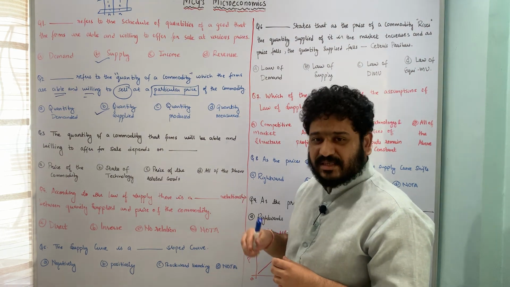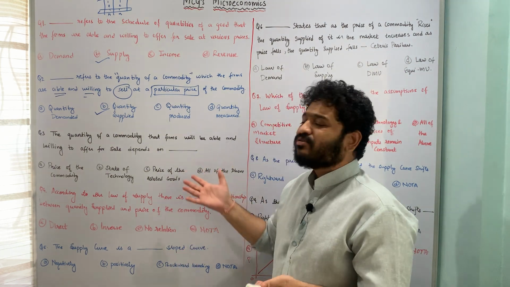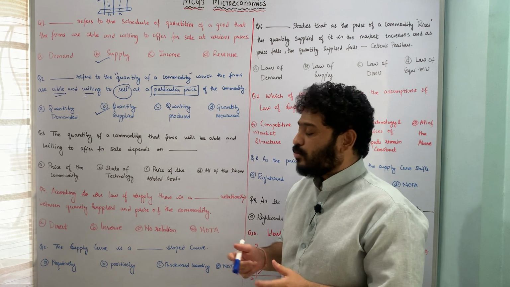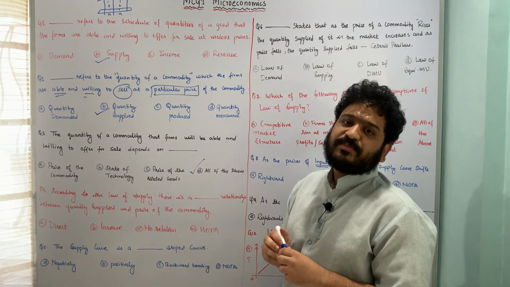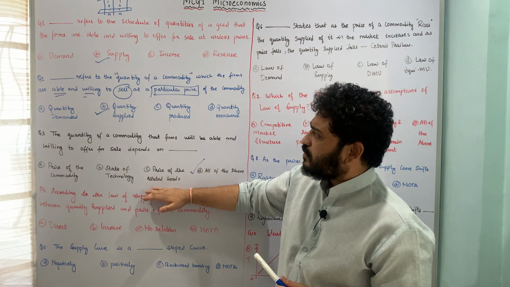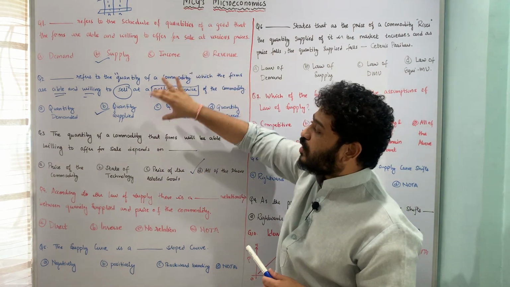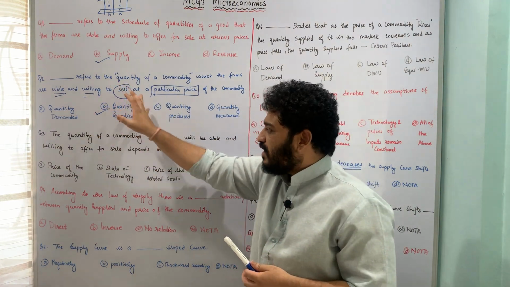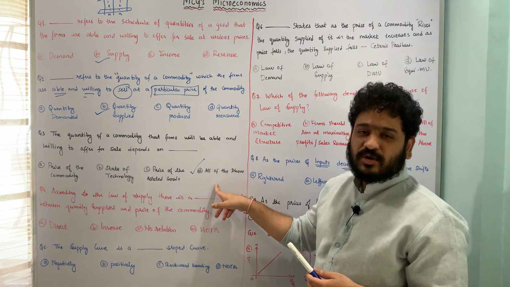That is, it depends upon the price of that particular commodity, it depends upon the state of technology, it also depends upon the price of related goods, and therefore option D, all of the above, is the correct answer to this particular question. I hope the question is pretty much clear. I hope you got the distinction between what supply means and what quantity supplied means, and thereafter also the quantity supplied depends upon what all things.